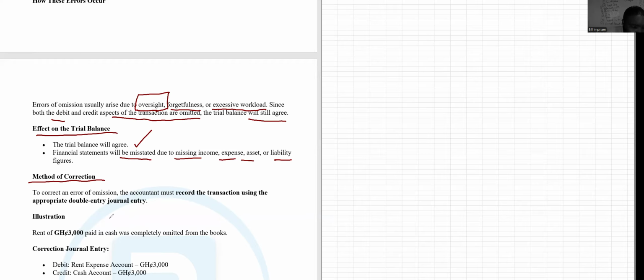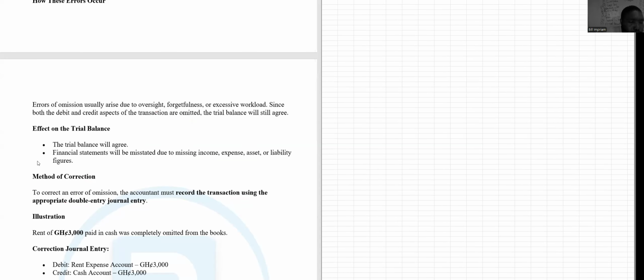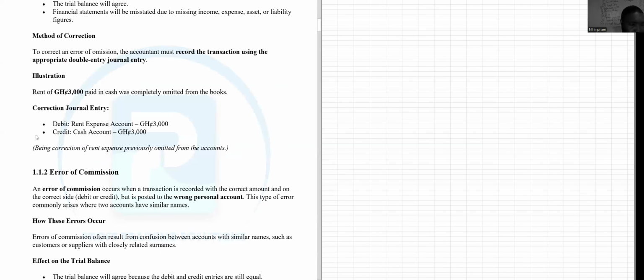What is the method of correction? Now, if you want to correct this, you must record the transaction using the appropriate double entry. Okay, it's as simple as that. So that's how you deal with error of omission. For instance, let's take a simple illustration. A rent of 3,000 was paid in cash, but it was completely omitted. All you have to do is what? Debit your rent expense account and credit your cash account, right? So that's all you have to do.